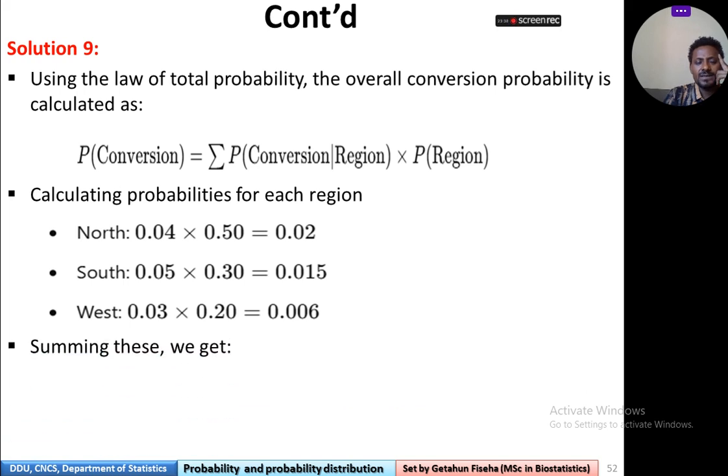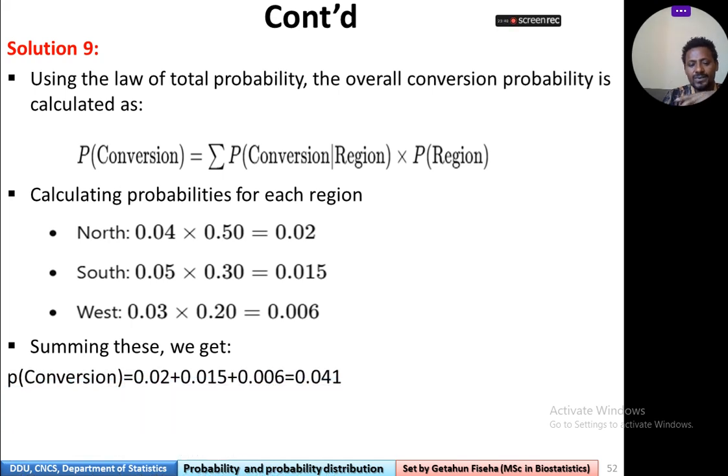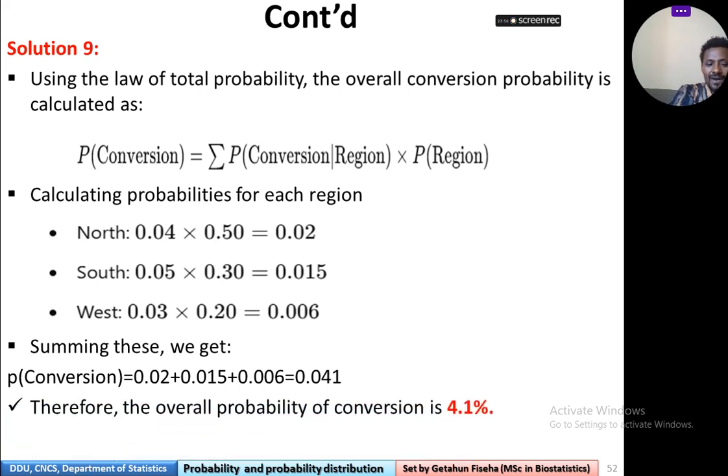Then, summing these, we get probability of conversion 0.02 plus 0.015 plus 0.06, which is equal to 0.01. Therefore, the overall probability of conversion rate is 4.1.